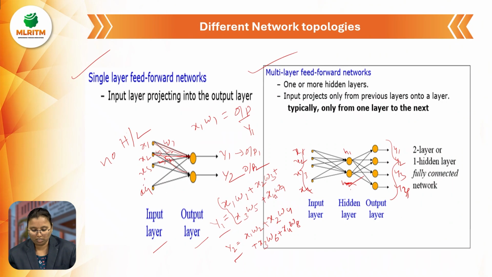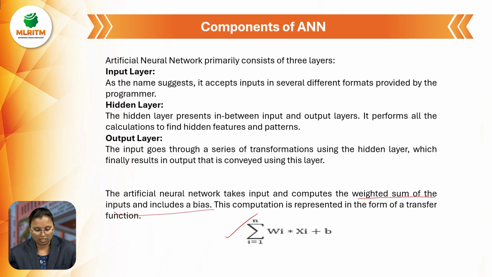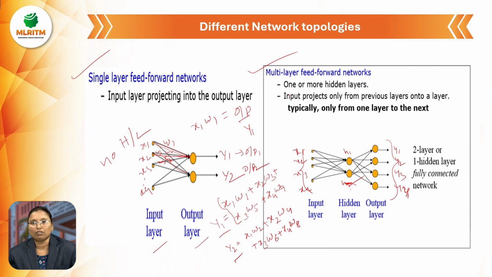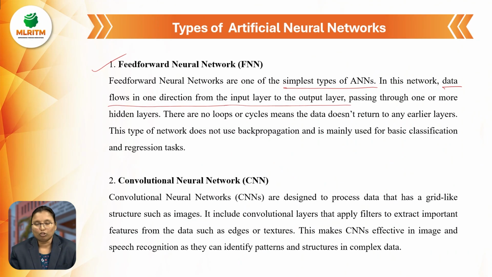So here clearly observe the diagram. In this diagram, this is called a feed forward network. Okay, only one direction, where it will come from an input layer to the output layer, passing through one or more hidden layers. We have to include one layer or otherwise a number of layers also. There are no loops or cycles in between the data.